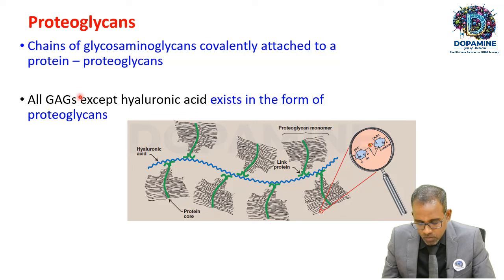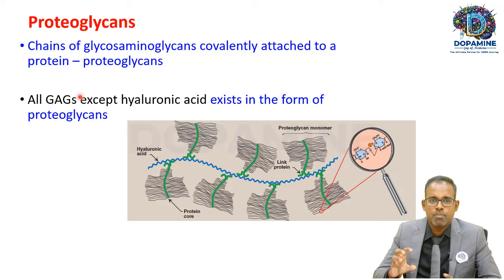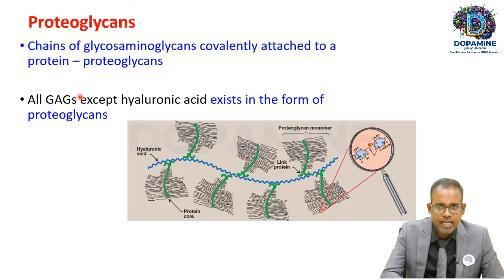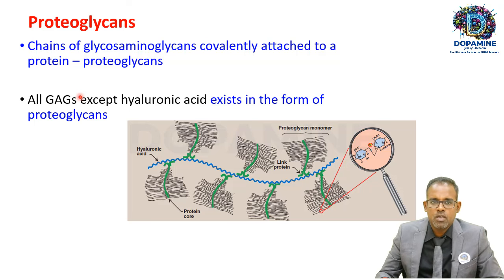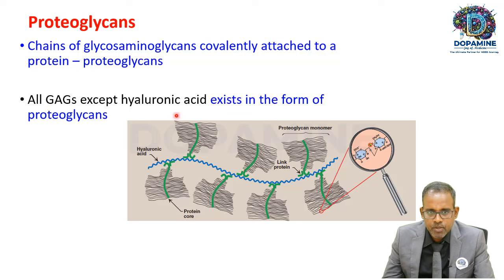Now, that's about glycosaminoglycan. There's one more compound called proteoglycan. What is it? This proteoglycan is nothing but the glycosaminoglycan chains attached to a protein. For example, in this figure, what you see as green is a protein, and what you see as these black thread-like structures are glycosaminoglycans.